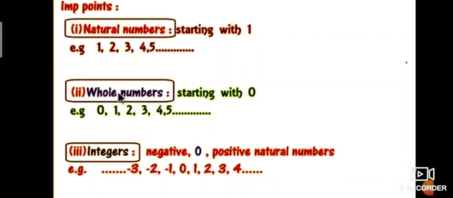Next one is integers. The set of whole numbers together with negative numbers is called the set of integers. The set of integers contains negative numbers, 0, and positive natural numbers.